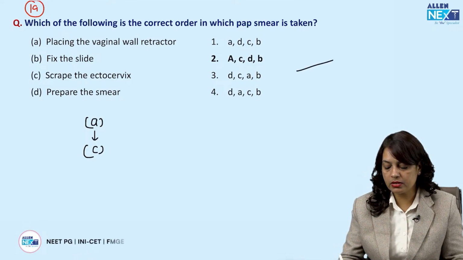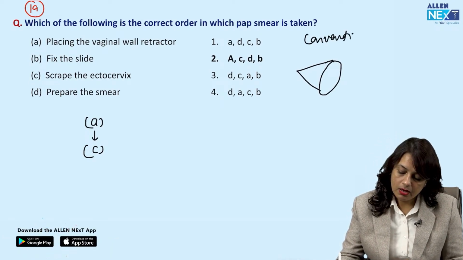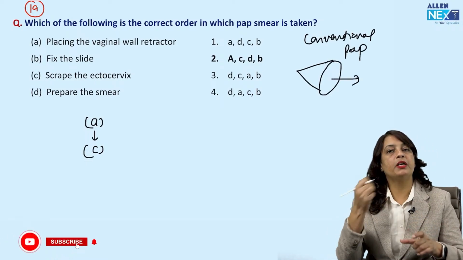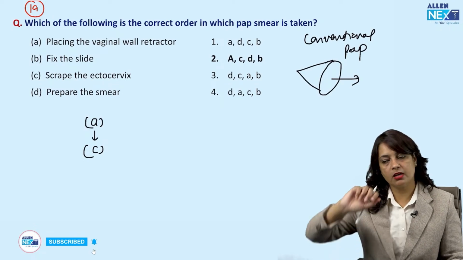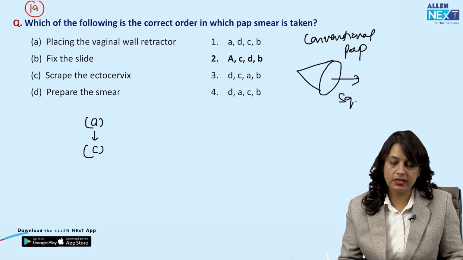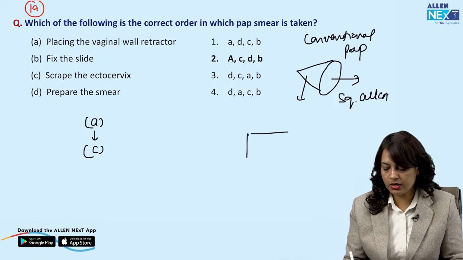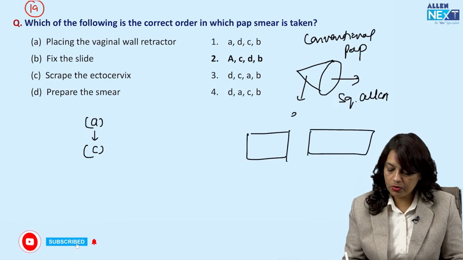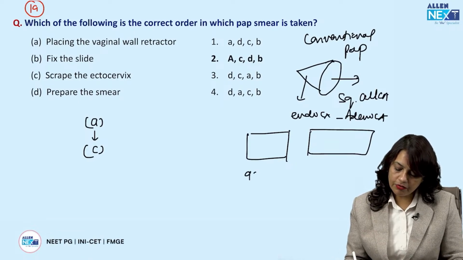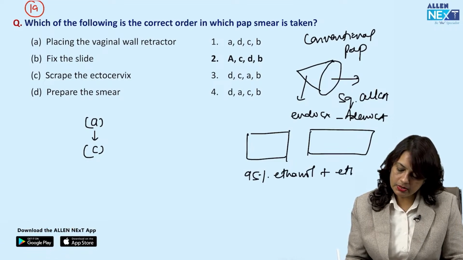So we are doing screening. If you are using a conventional pap smear, in that case, first sample is to be taken from the lip of the cervix, and we rotate this Ayers spatula 360 degrees. This is to screen for squamous cell carcinoma. And another sample on a slide, we take it from endocervix, that is to screen for adenocarcinoma. Then the fixative we use is 95% ethanol plus ether.